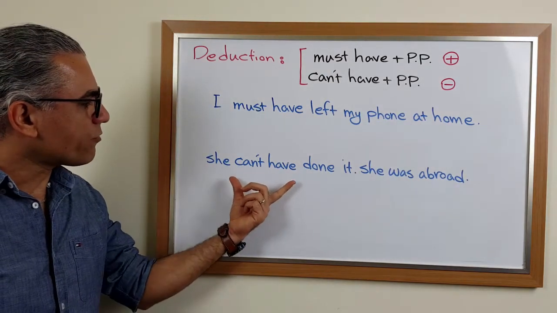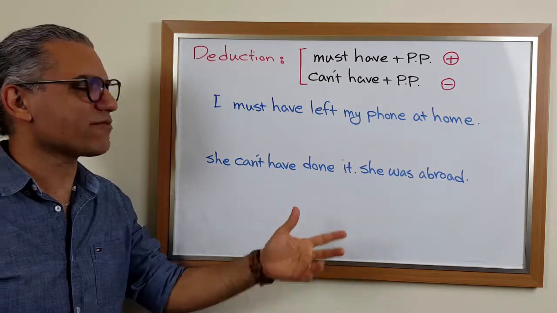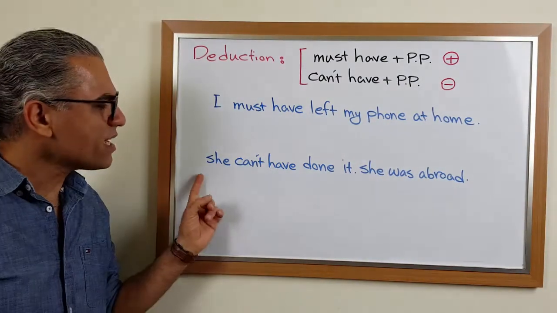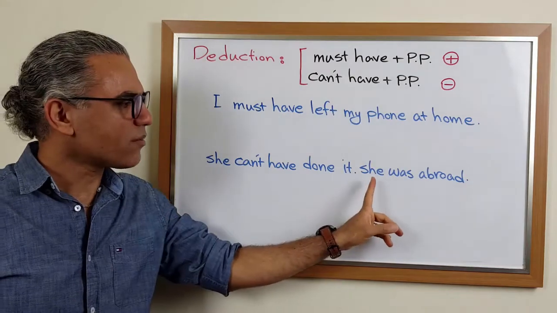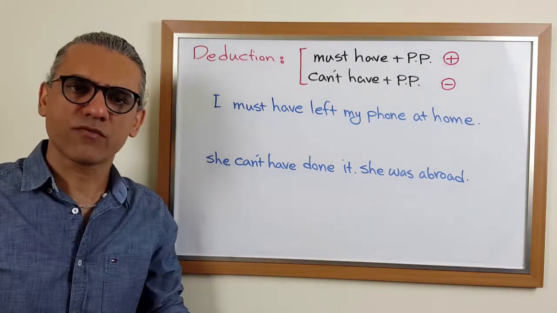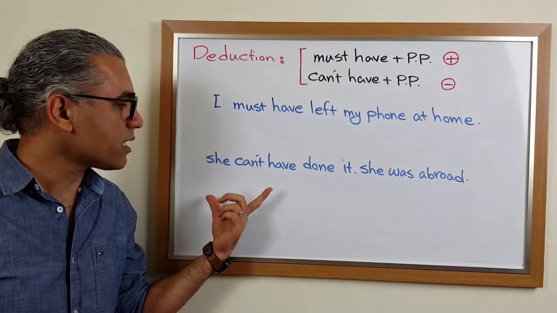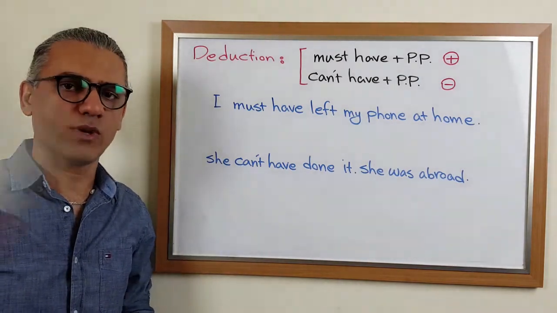A negative form of deduction is she can't have done it. It means something like a crime happened. We say that she can't have done it because she was abroad at the time of the crime. It means we are saying that we are certain that she is not the one to blame.